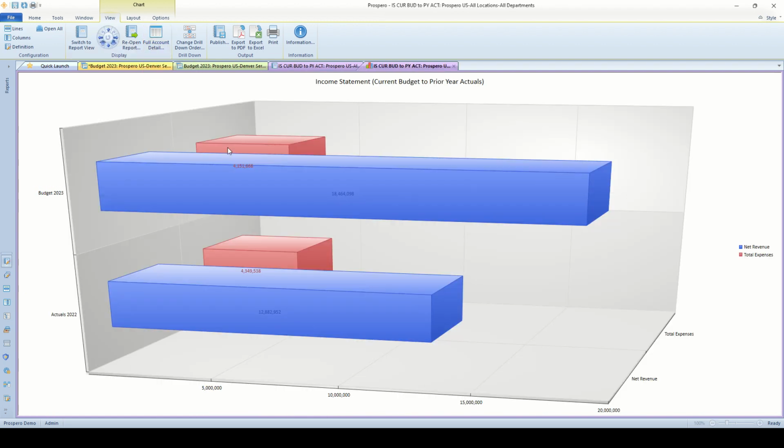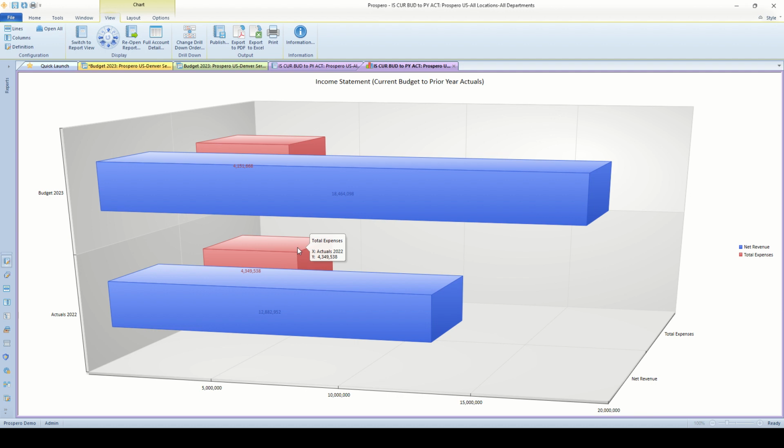The top two bars here are for budget 2023. The blue is for the net revenue. The red is for total expenses for budget. These two are compared to actuals for 2022. Again, the blue net revenue, the red total expenses. So easy to look at any data inside Prospero in a numeric format or right here in your charts and graphs.